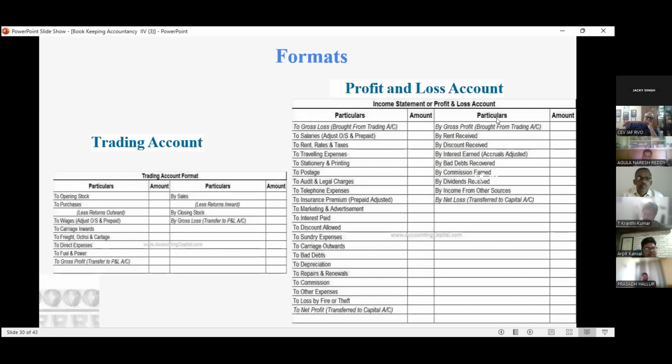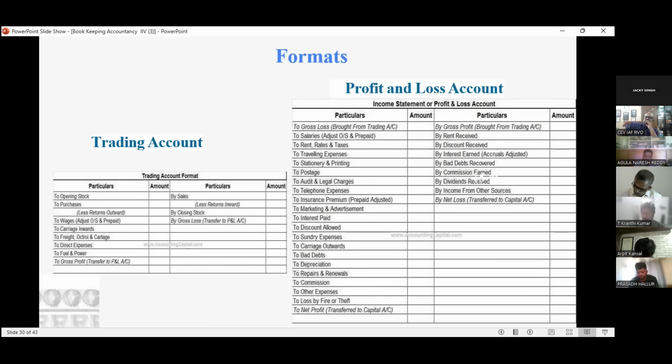Then we have a trading account. This trading account is prepared if there is any manufacturing concern. If there is no manufacturing concern, we generally prepare the profit and loss account and the balance sheet. In the trading account, all the expenses that are directly related to production come under the trading account. If they are not directly related to production, they never come to the trading account. Indirect expenses and indirect income come to the profit and loss account.